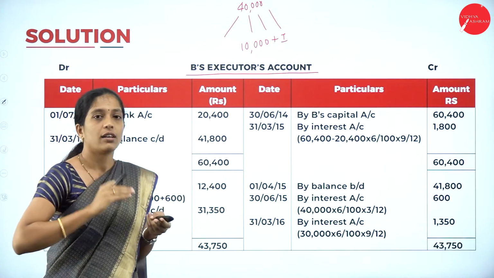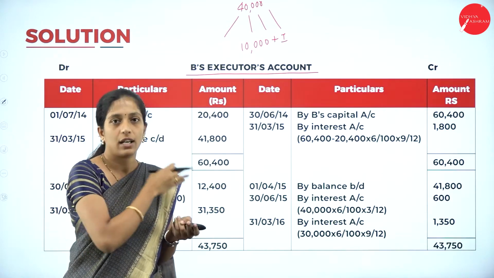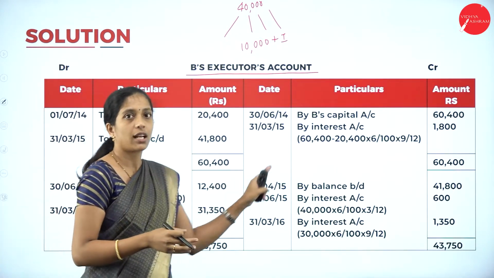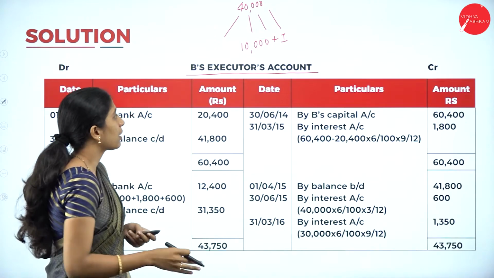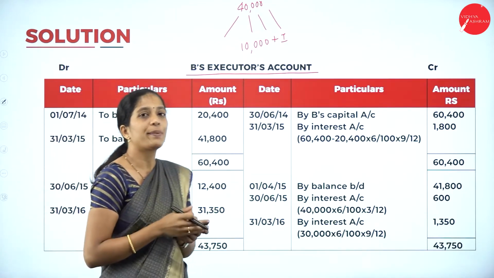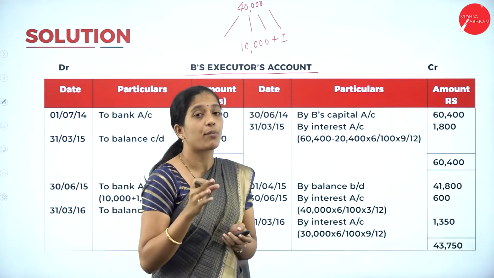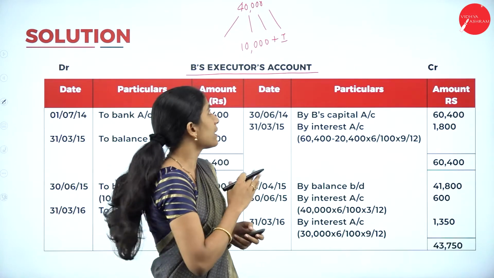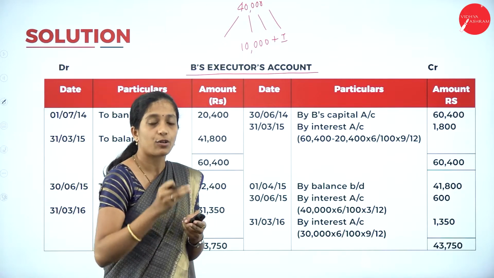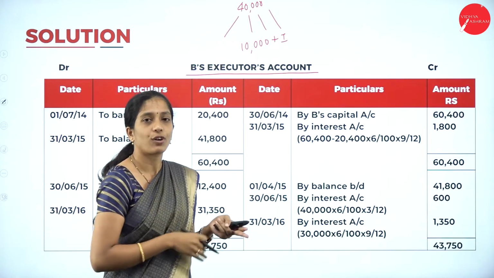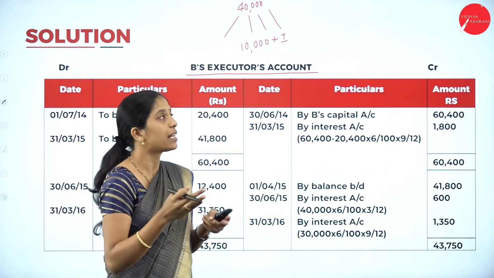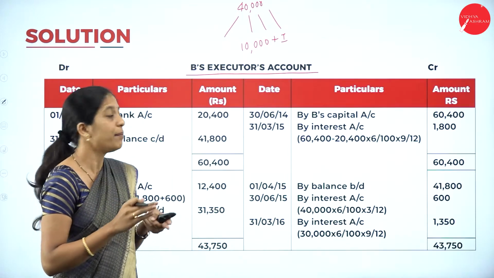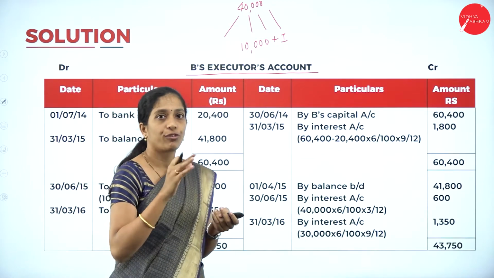Here, in order not to confuse, I have drawn the date column also: date, particulars, amount, date, particulars and amount. The amount to be paid is 60,400, but 20,400 they have already paid. The remaining 40,000 has to be paid in annual installments which start from 30th June 2015.